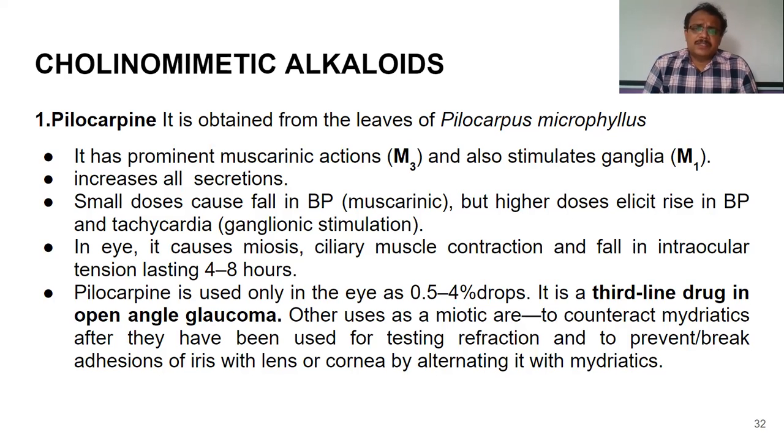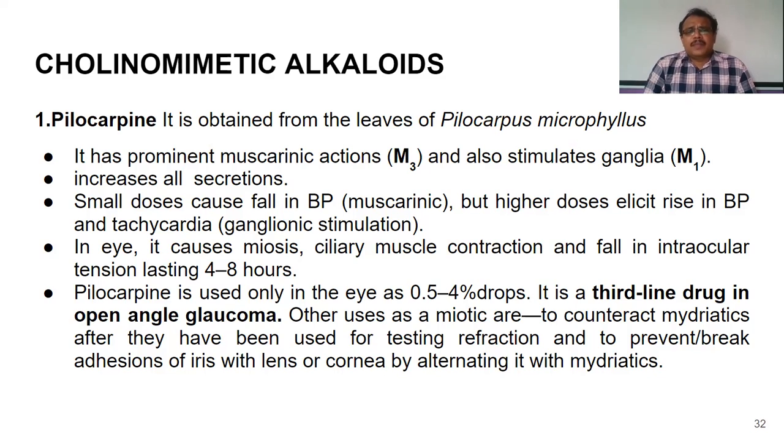It means we have seen that on the heart, it increases heart rate. On smooth muscle, it increases the contraction of smooth muscle. On the glands, it increases secretions of the glands. So all these are unwanted effects. Hence, cholinergic agonists are used very little in the treatment of any condition, whereas cholinomimetic alkaloids, which have some prominent selective actions, are used in the treatment of various diseases.